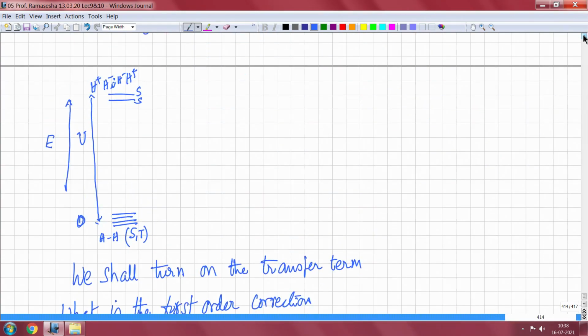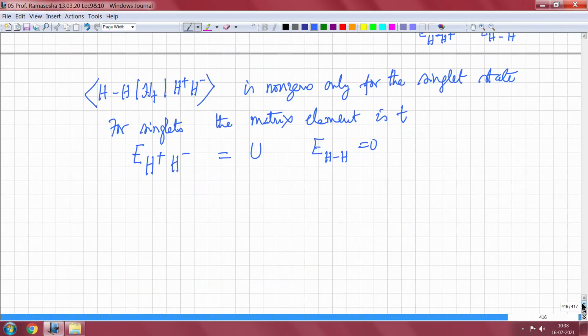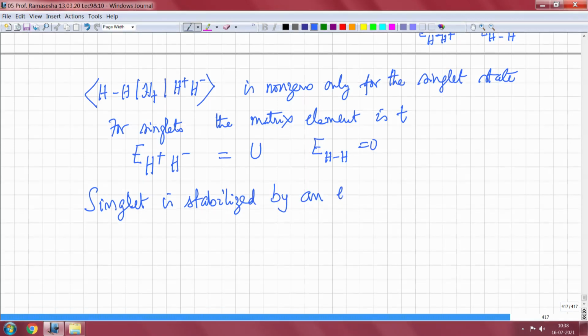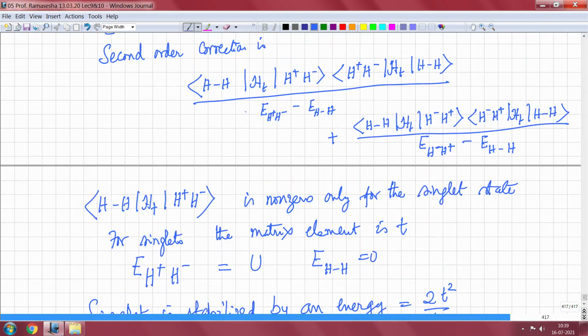Okay, so this is the diagram that we have seen. What it means is that the singlet is stabilized by an energy 2T squared by U. Just one second, this is actually minus of this, because the lower states are always stabilized.